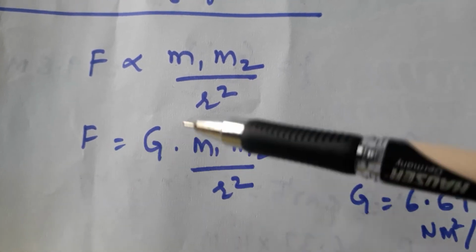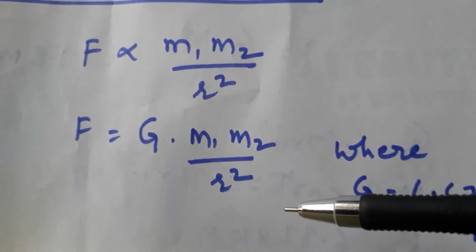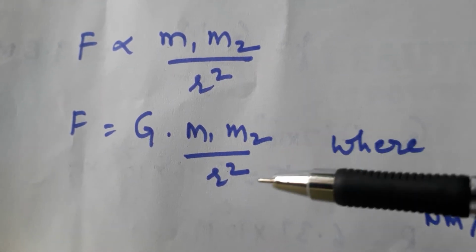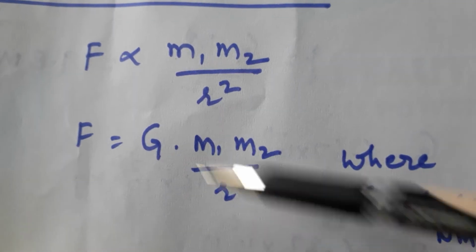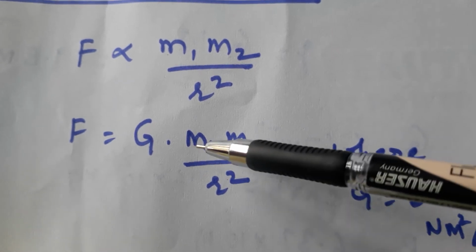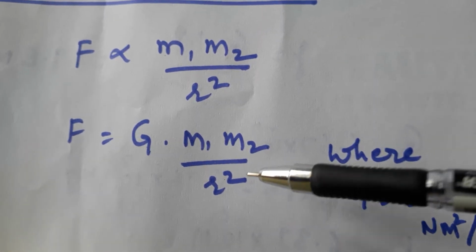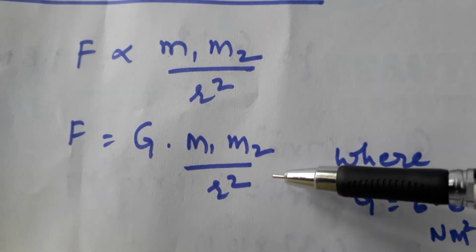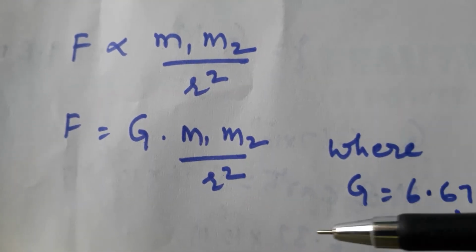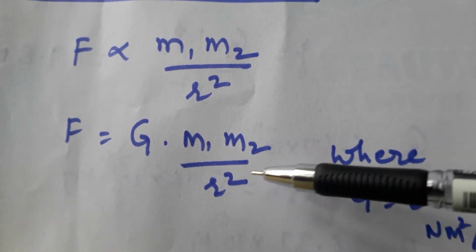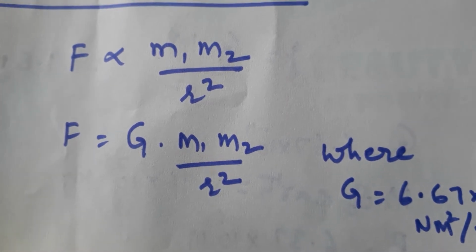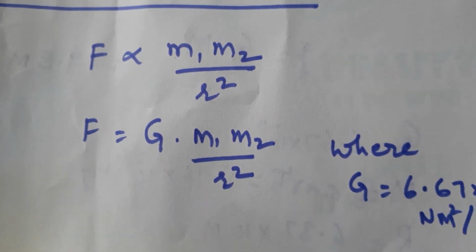So finally F is equal to G into m1 m2 by r square. Here m1 and m2 are the masses of the two bodies, and r square is the square of the distance between the two bodies. Here r means what? Distance between the two bodies. This is the universal law of gravitation.